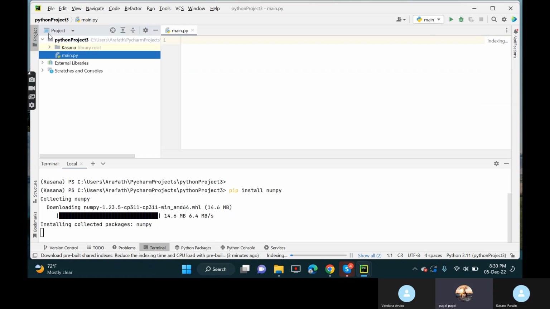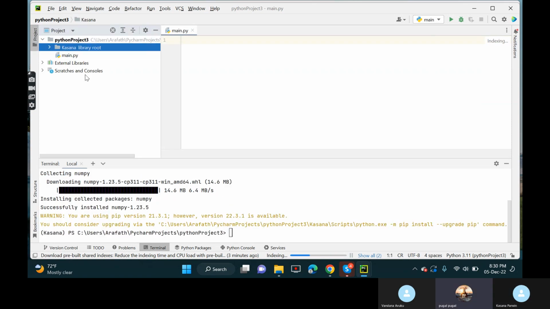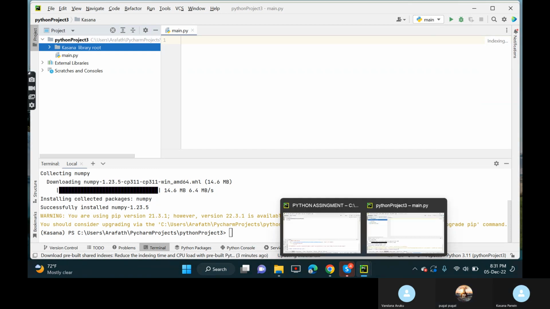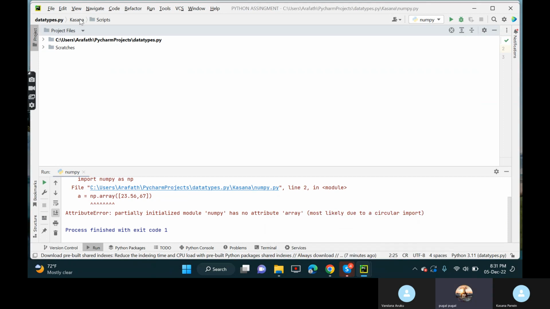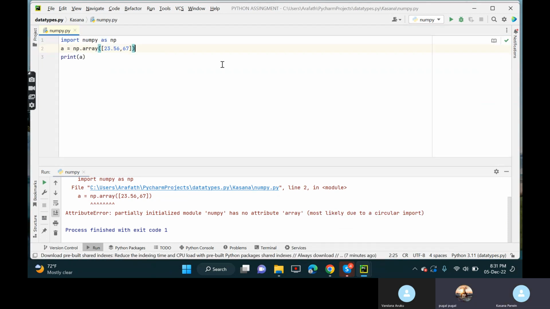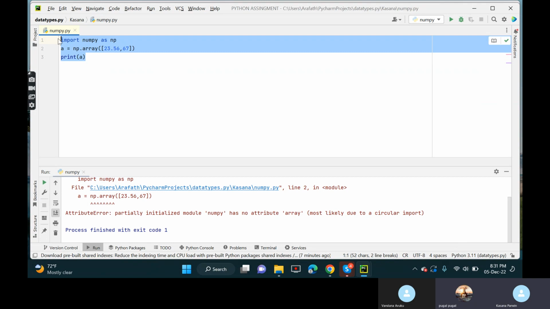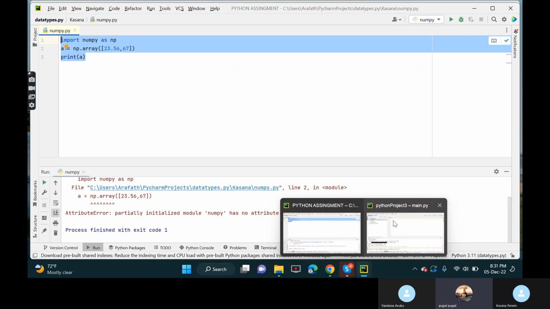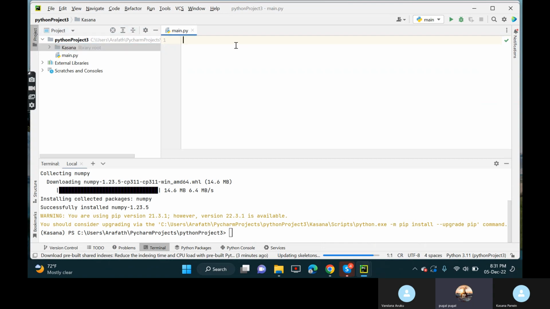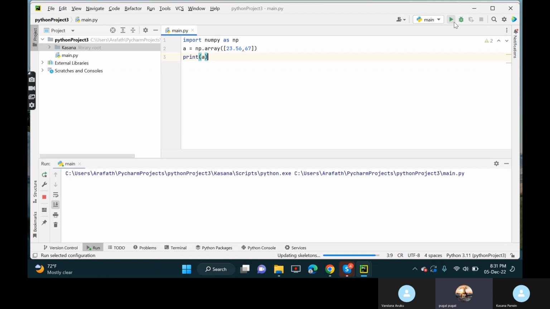In the bottom taskbar, only the two projects have been opened, right? You can just swap it. This is not that project. Yeah, this one, sir. Working, right?